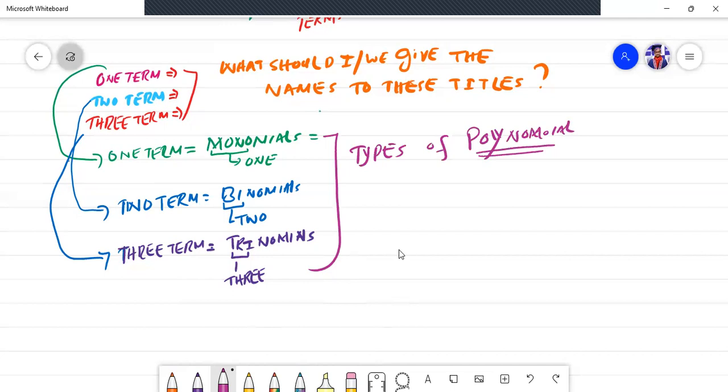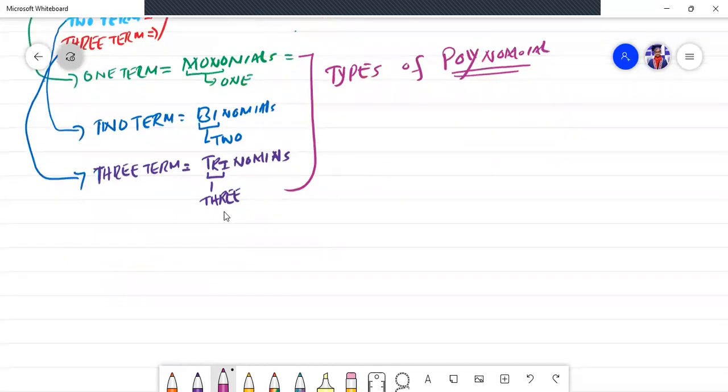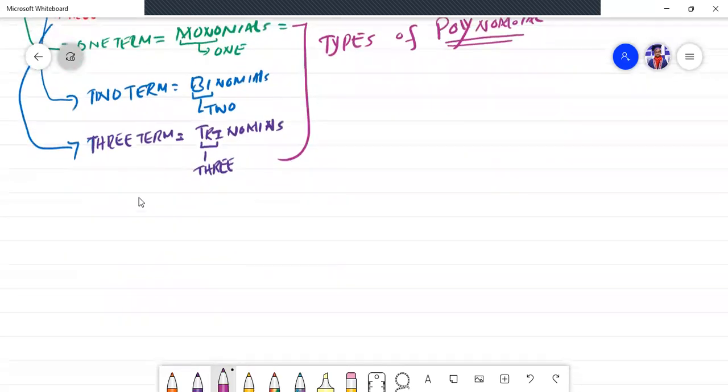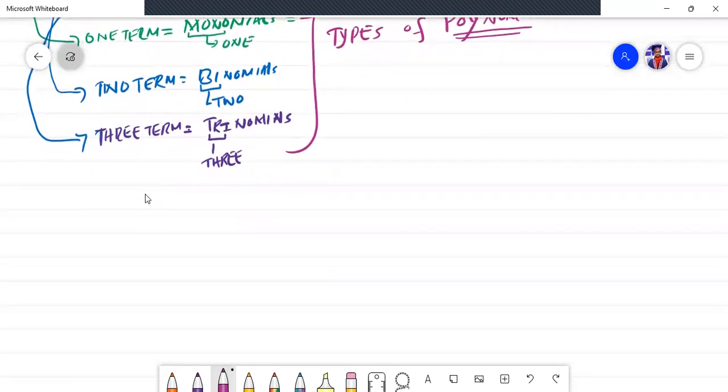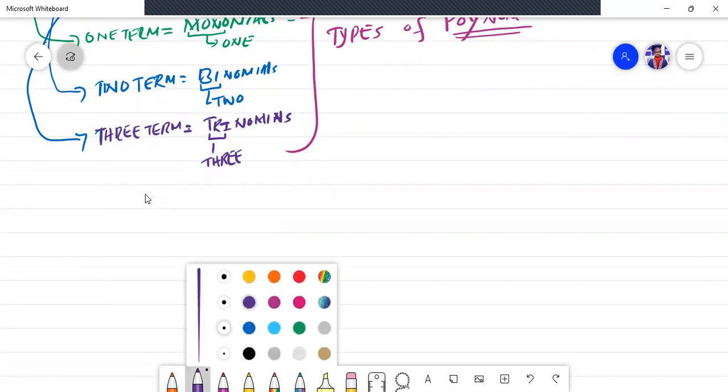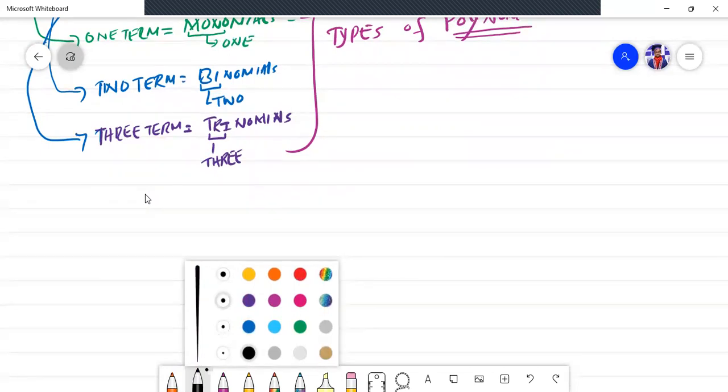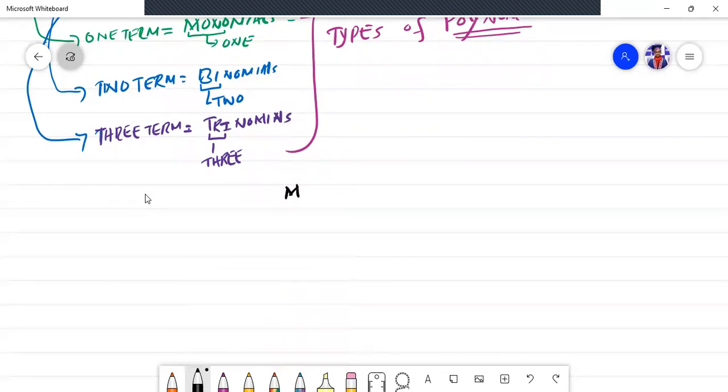Let me give you the example of monomials first. To understand the concept deeply, let's discuss one term, monomials, first. So let me write here monomials. Change the color, pick the black pen. What we have discussed here, monomials.